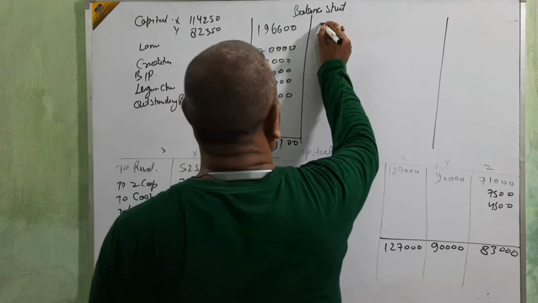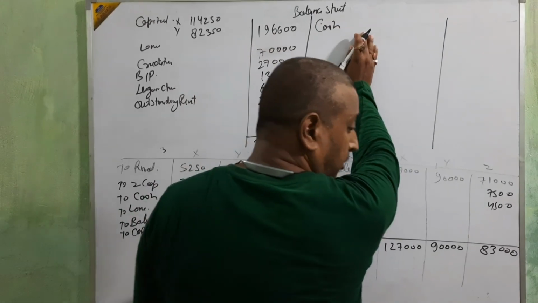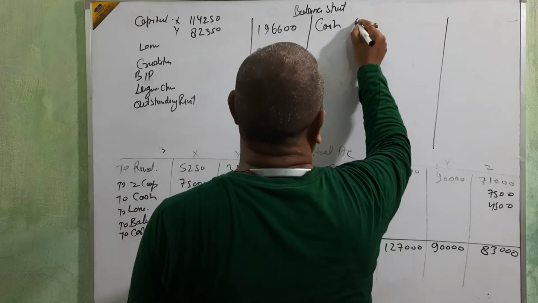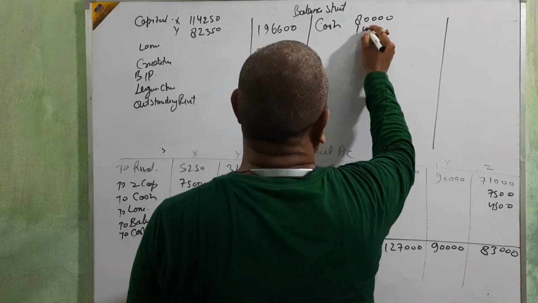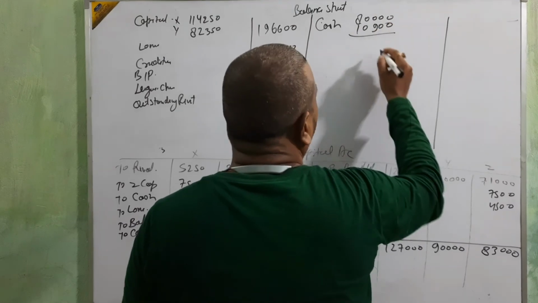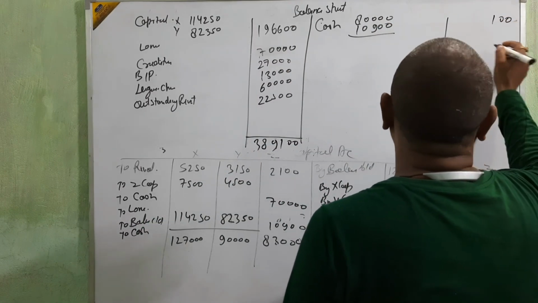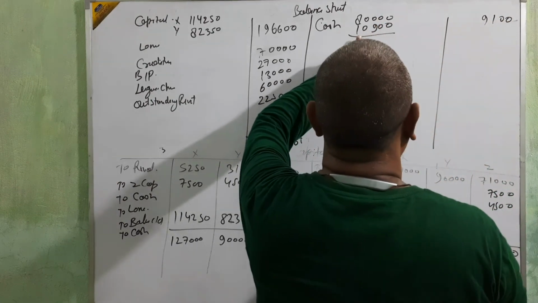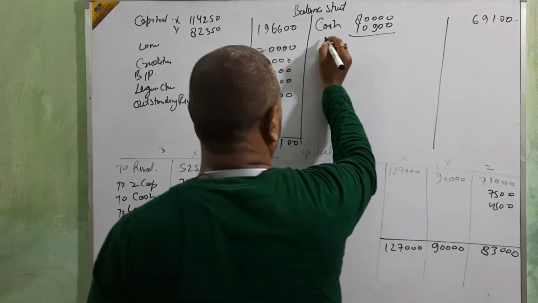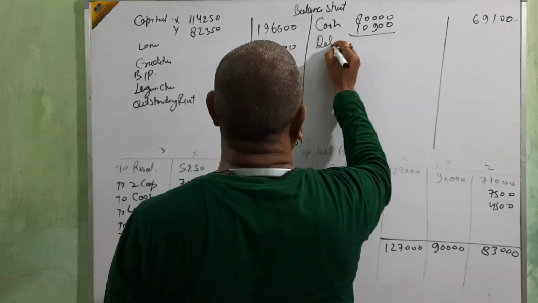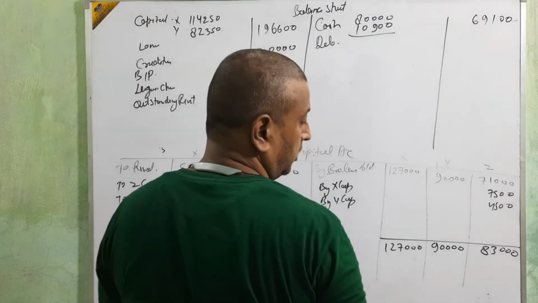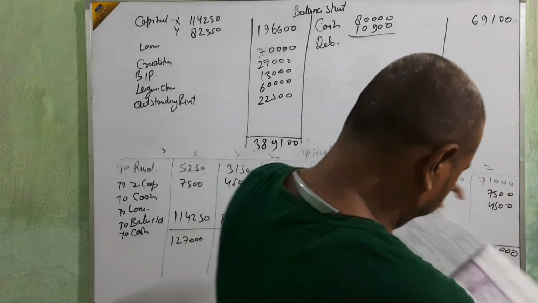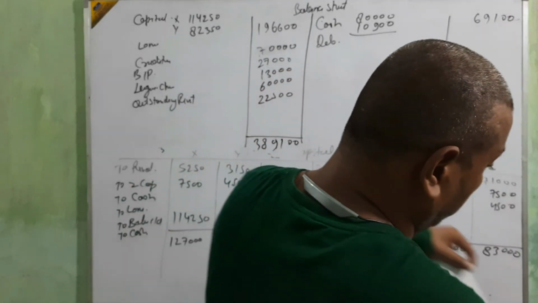Okay, come to this side, assets. Cash amount: cash or bank, both are the same, 80,000. 80,000 less 10,900 we are going to pay. Okay, next. Debtors 20,000. 5,000 more. In the question they are saying 5%, it means 1,000.